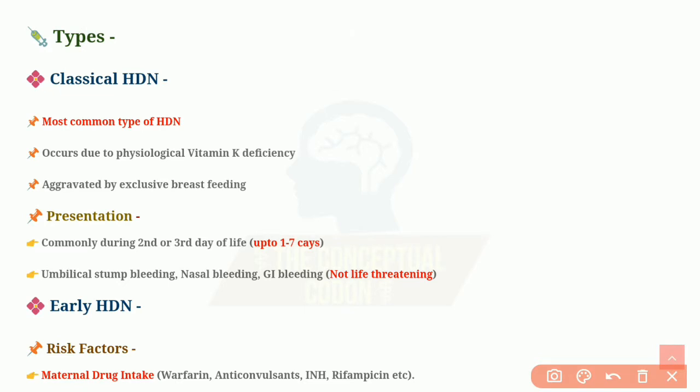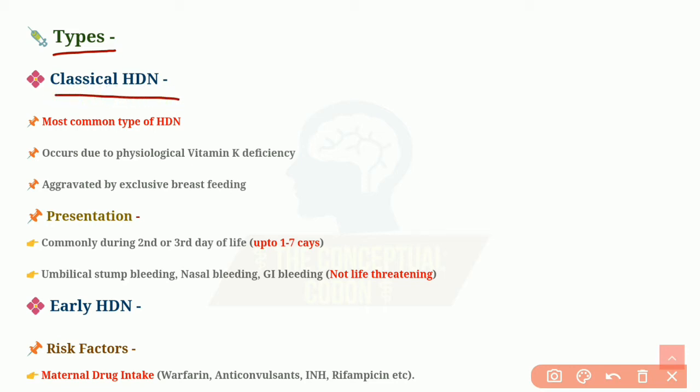Now let's move on to the types of HDN. There are three types of HDN: classical HDN, early HDN and late HDN. Here what you will have to remember is that classical HDN usually presents with minor bleedings. They are not life threatening. But early HDN and late HDN present with life threatening bleeding or major bleedings.